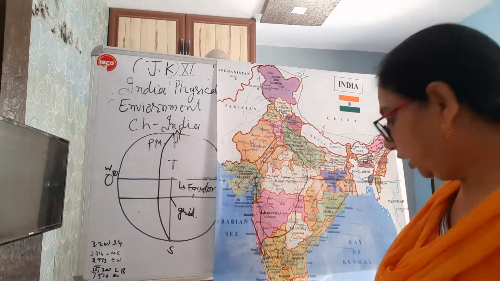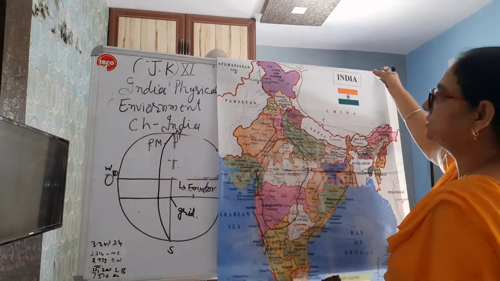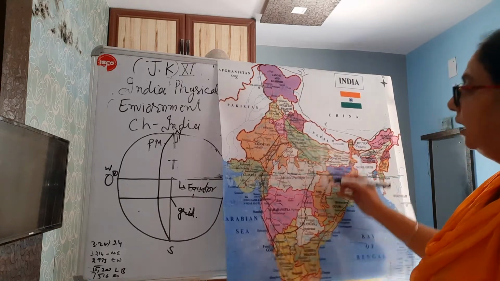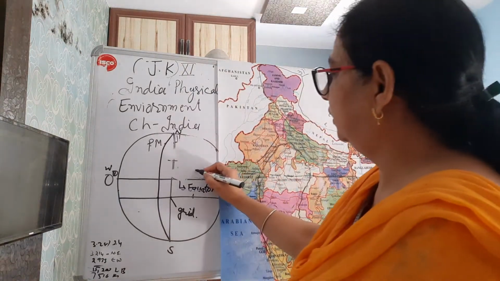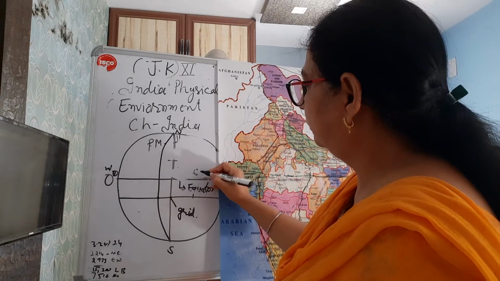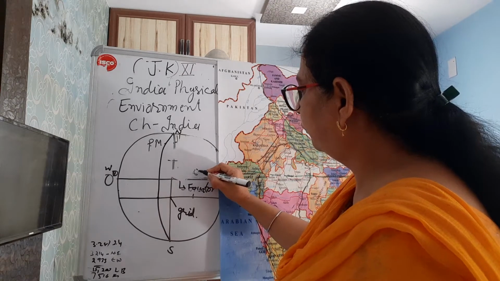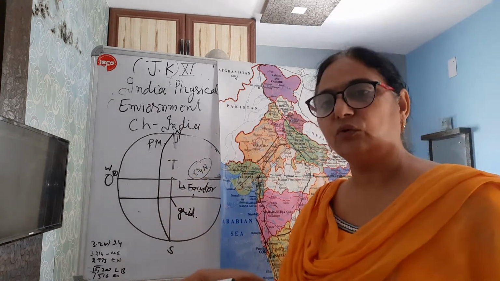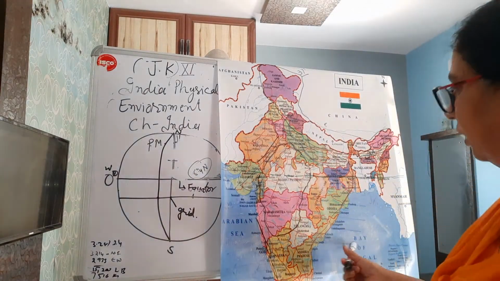Here is 8.4 degrees, southern of India, right? But it is written 8.4 degree here, we'll write north only. Although it is the south of India, it is in the north of the world.